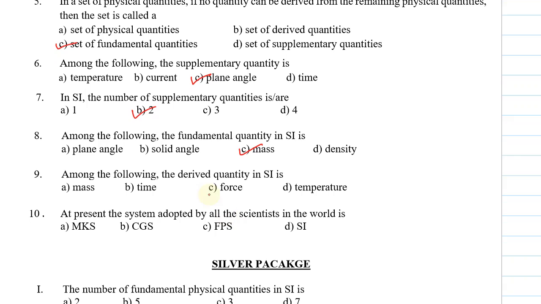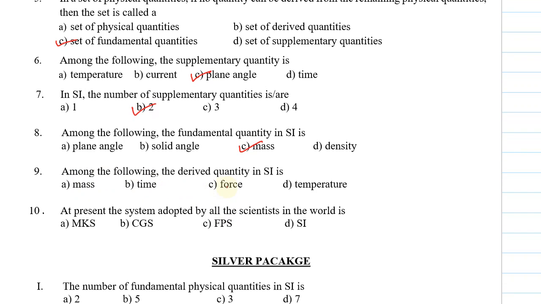Let's see the ninth question. Among the following, the derived quantity in SI is. We know that the quantities that can be derived from fundamental quantities are called derived quantities. Mass is a fundamental quantity, that is option A. B is time, that is also a fundamental quantity. D, temperature, this is also a fundamental quantity in SI unit. So force is a derived quantity, so the answer is C.